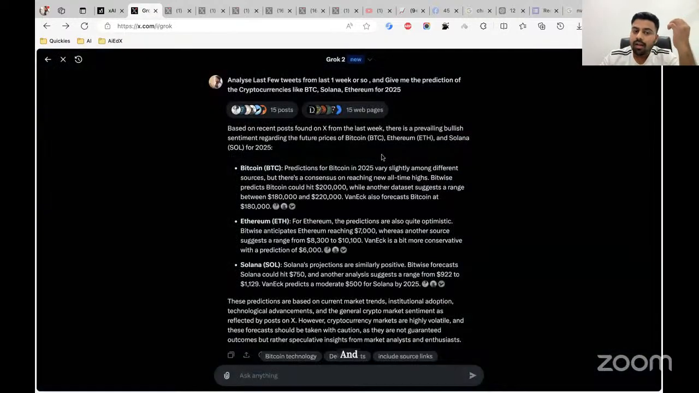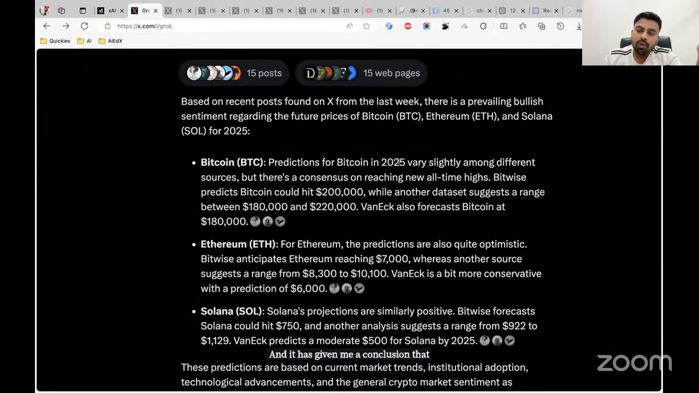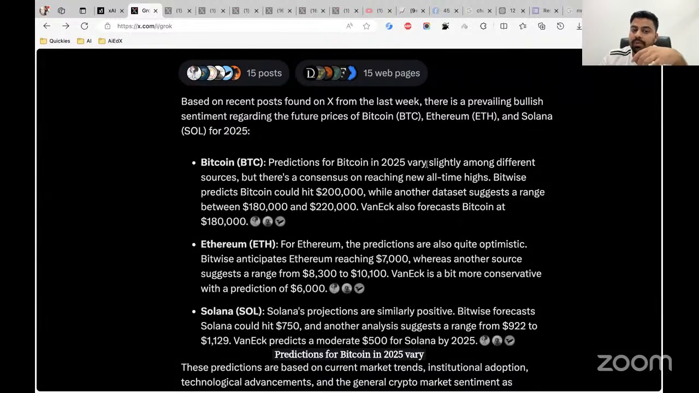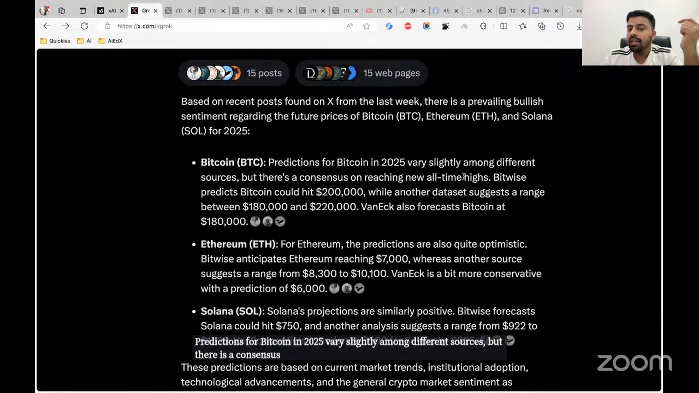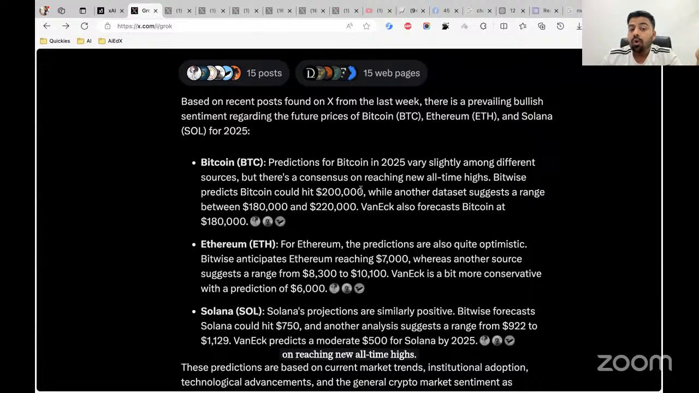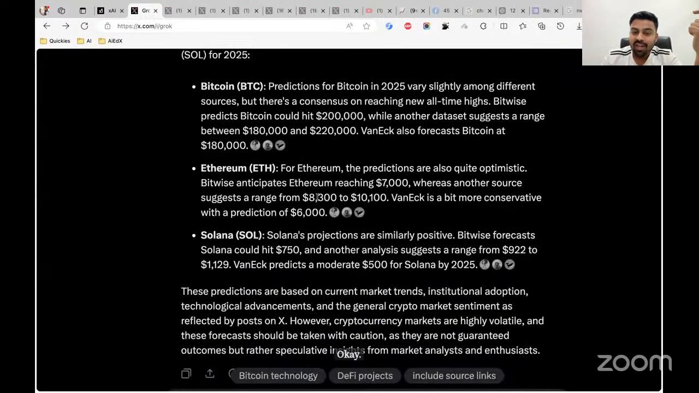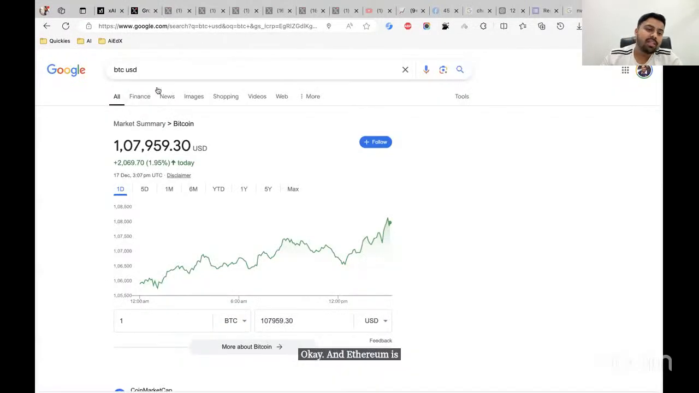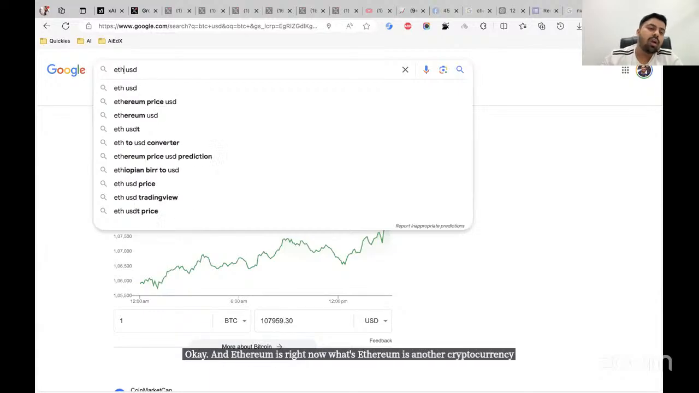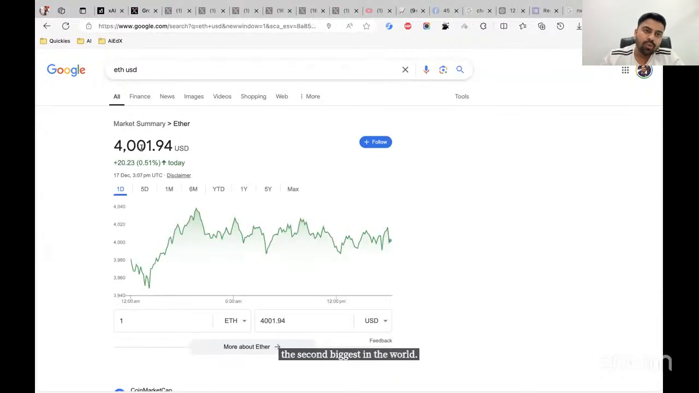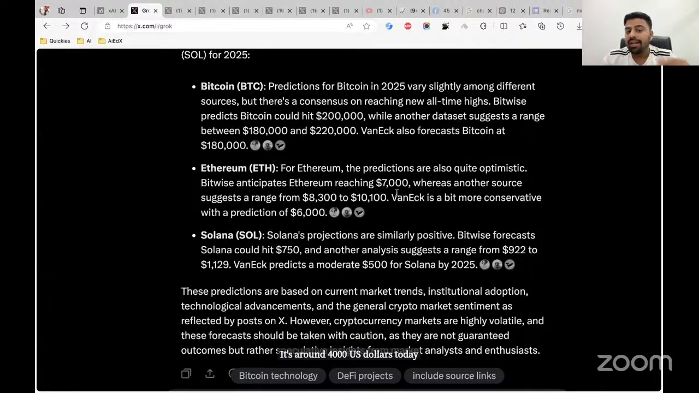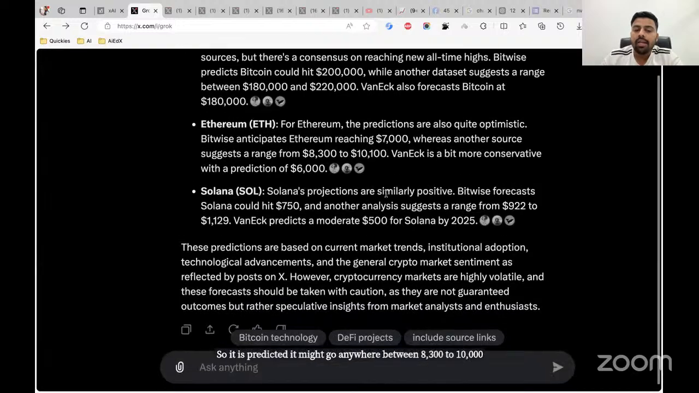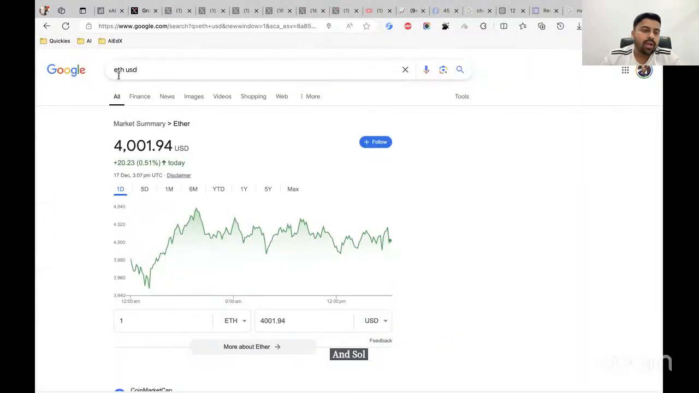These are credible resources from where Grok has analyzed the data, and it has given me a conclusion that predictions for Bitcoin in 2025 vary slightly among different sources, but there is a consensus on reaching new all-time highs. Bitcoin might hit 2 lakh US dollars, so almost double of what it is right now. Ethereum, another cryptocurrency, the second biggest in the world, is around 4,000 US dollars today. It is predicted that it might go anywhere between 8,300 to 10,000. So almost double, right?